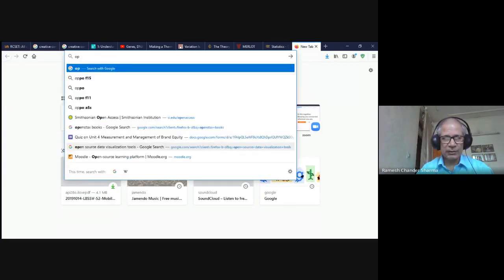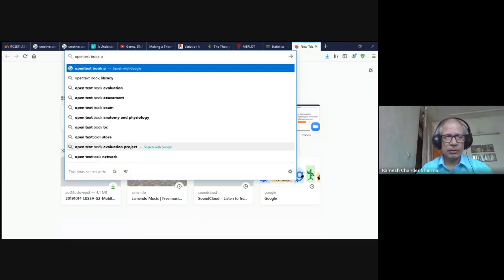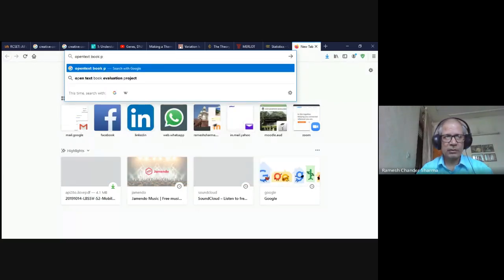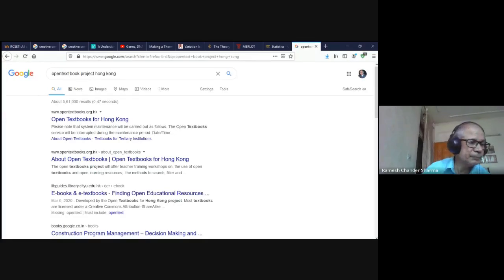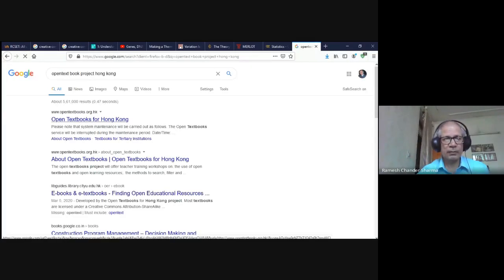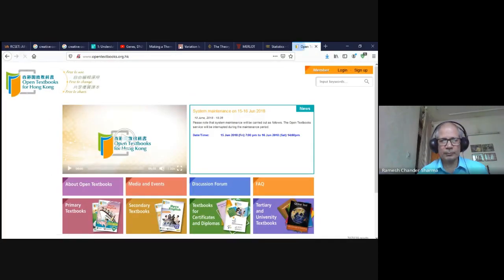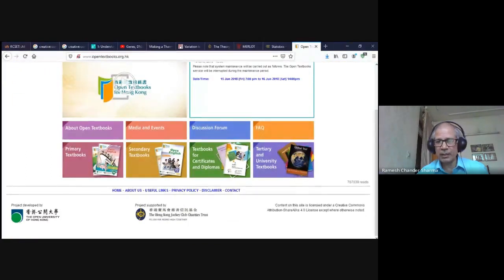One more which is highly regarded is the Open Textbook Project of Hong Kong. So this is the work. They also offer textbooks, and all this is available, as Dr. Jana was saying. Their work is under a CC BY SA license.